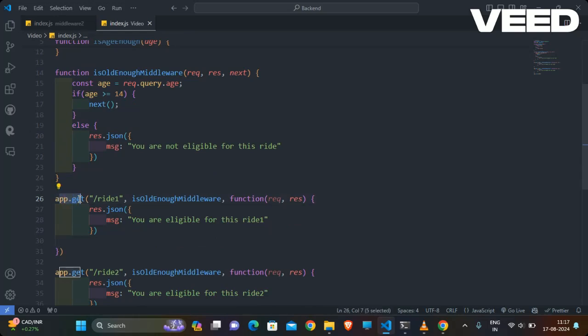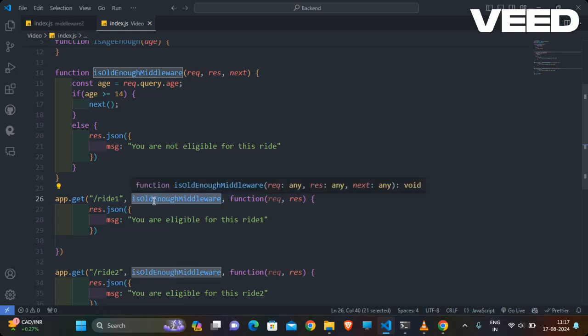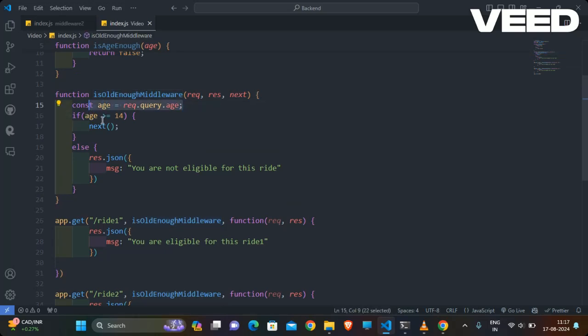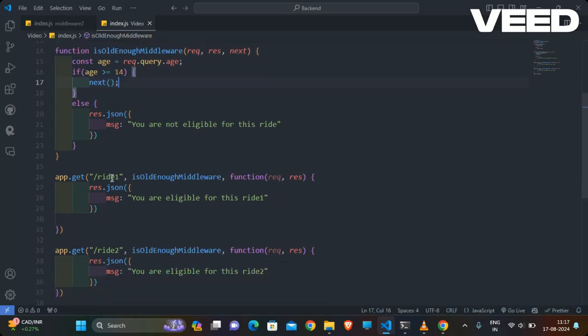Firstly we go inside ride one, then I'm checking isOld in his middleware, then going here and taking input and checking if age of person is greater than. So next means going to next, going inside that function and saying you are eligible for this ride one.